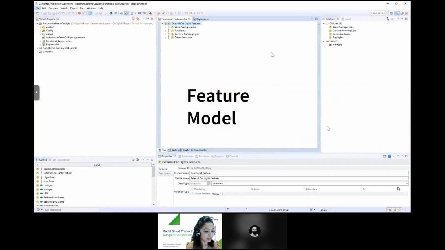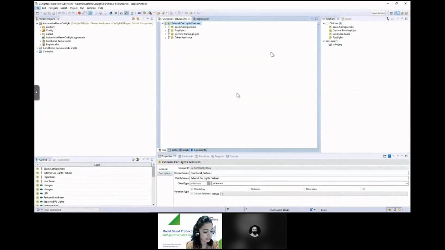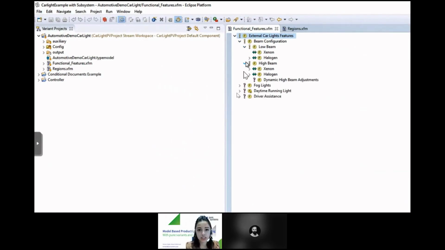So now here we have our existing feature model, which has different types of features. In general, a feature can be anything. It basically highlights the high-level differences between our variants, like maybe a functionality that you would like to have in your variant, or maybe a market for which this particular variant is developed.